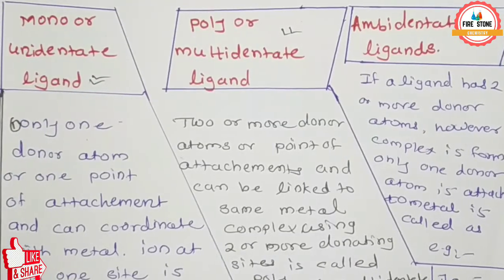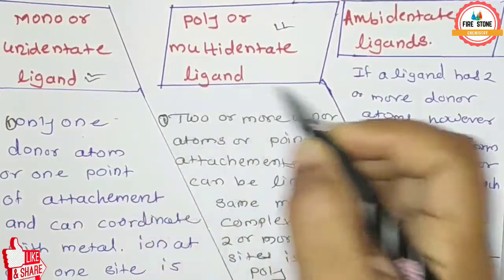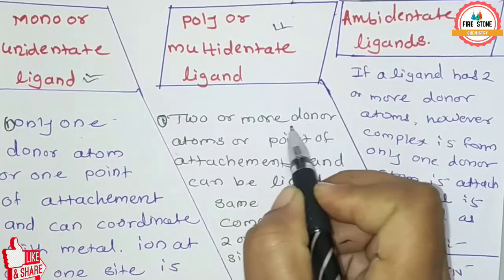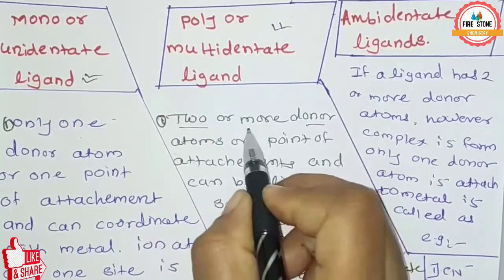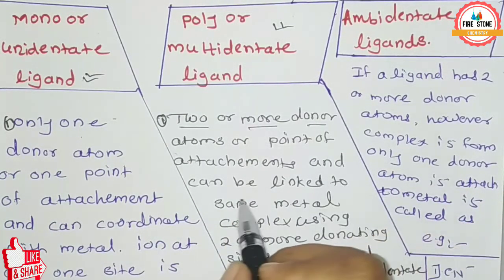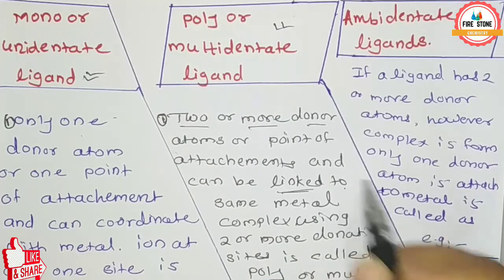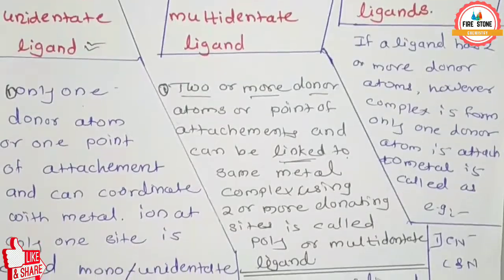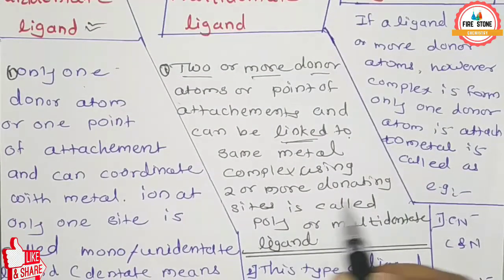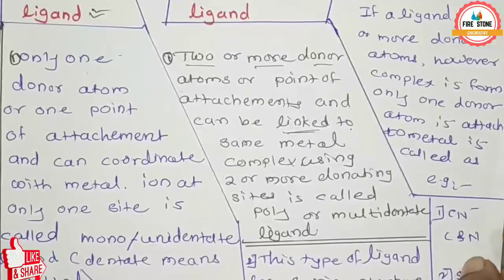Again we see the poly or multidentate ligand. Here we see two or more donor atoms or points of attachment that can be linked or bound to the same metal in the complex. Using two or more donating sites is called a poly or multidentate ligand.